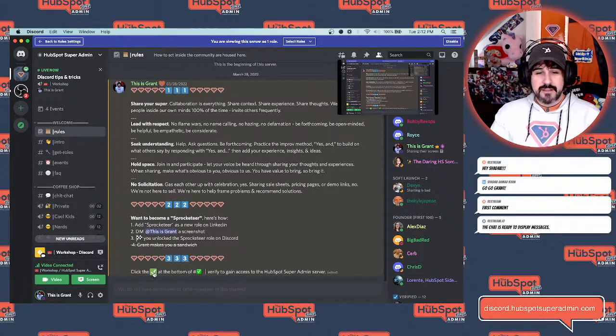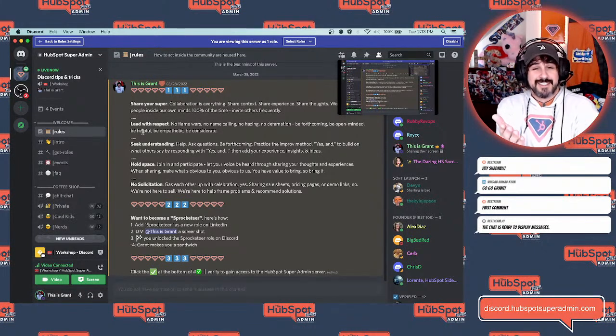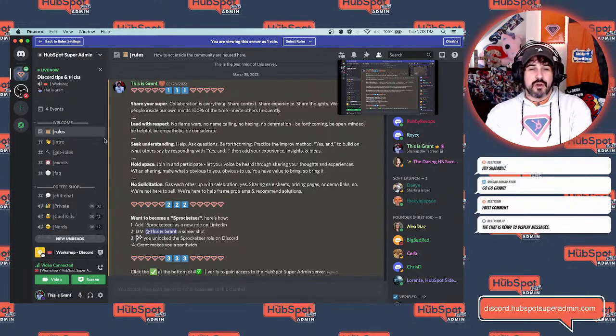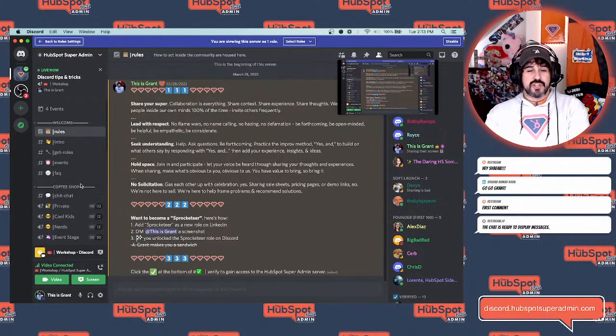And then step 3, you have to check the checkbox on the only other channel that you have over here on the left. So if this is your first time into our server, you're going to have to verify yourself and make sure that you are a person coming to the server. And you'll do that by going to the verify channel, clicking the green check, and then all of these that you see over here on the left in the navigation pane, all of these channels will show up.